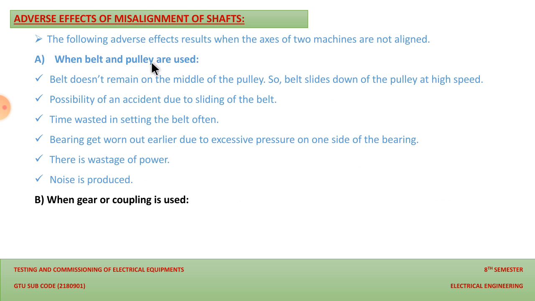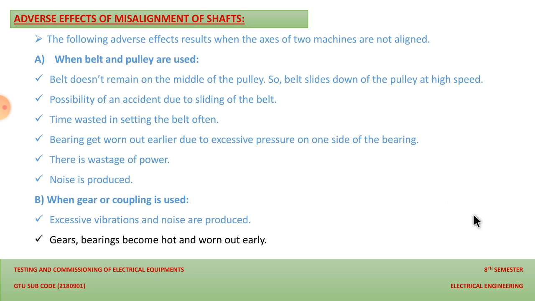So this is case one, where we use belt and pulley, and the second is case B, when gear or coupling is used. When we use the gear and coupling mechanism, and if there is a misalignment, then excessive vibration and noise will be produced. Due to the misalignment, both machines will get vibrated and noise will be produced. Second, the gear bearings become hot and worn out.